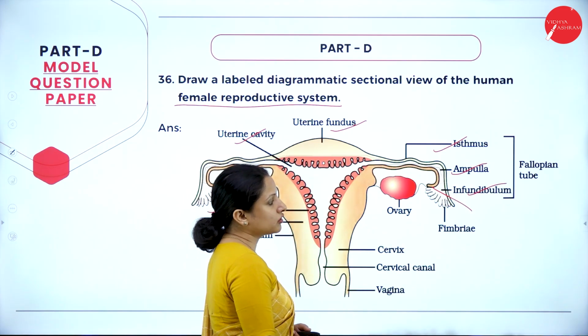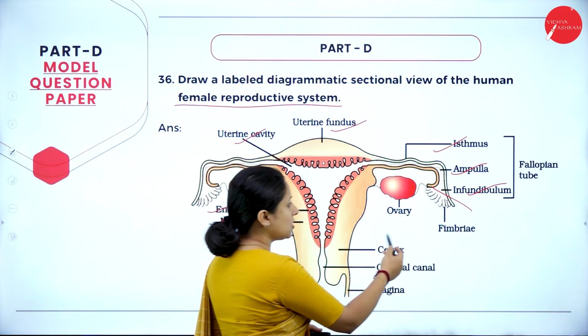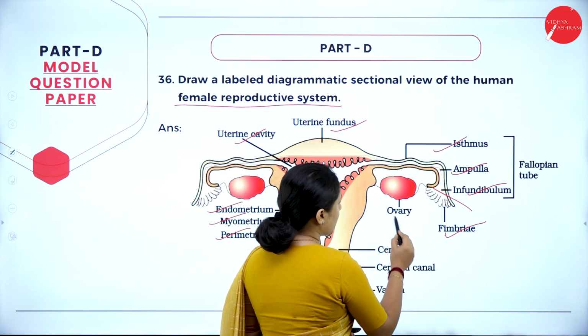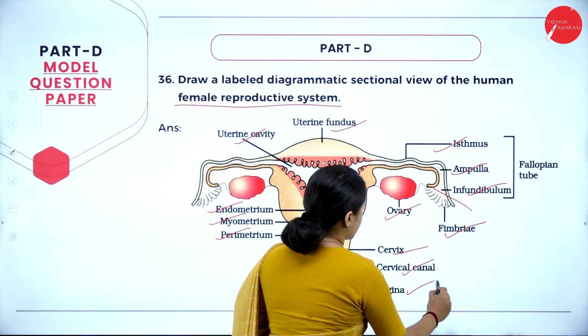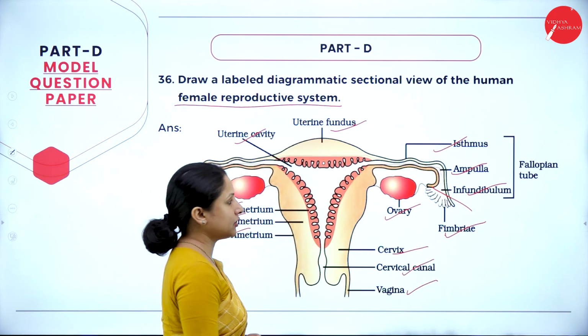Then you can mention the finger-like projection which receives the ova or the egg, that is the fimbriae. Then you can write the ovary, then the cervix, cervical canal, vagina. So totally 10 labelings need to be there.